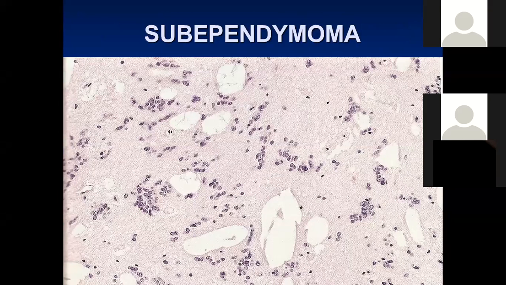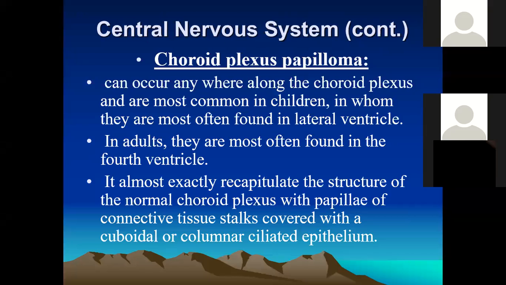So this is also a subependymoma, a variant of the ependymomas. Some are choroid plexus tumors. These tumors can occur anywhere along the choroid plexus.